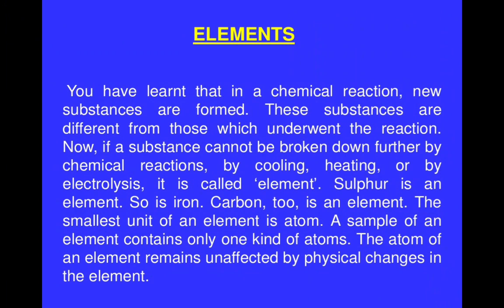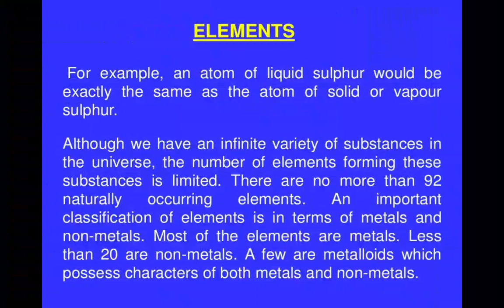Sulfur is an element, so is iron. Carbon too is an element. The smallest unit of an element is the atom. A sample of an element contains only one kind of atom. Like if you are taking the element helium, it will always contain helium atoms. The atom of an element remains unaffected by physical changes in the element. So the atom will not go through any changes. For example, an atom of liquid sulfur would be exactly the same as an atom of solid or vapor sulfur.